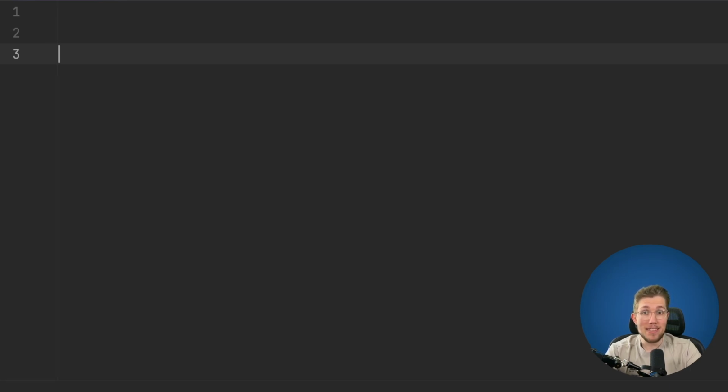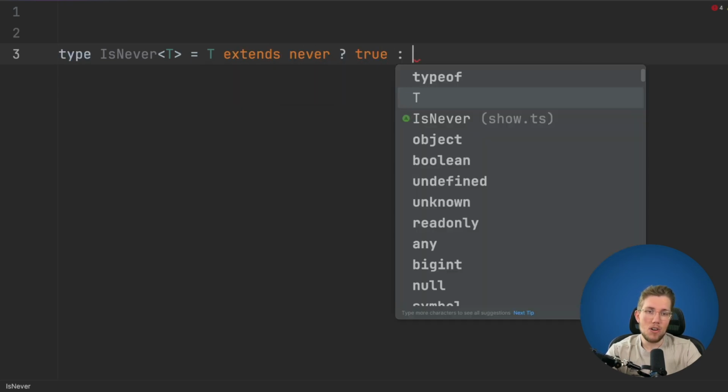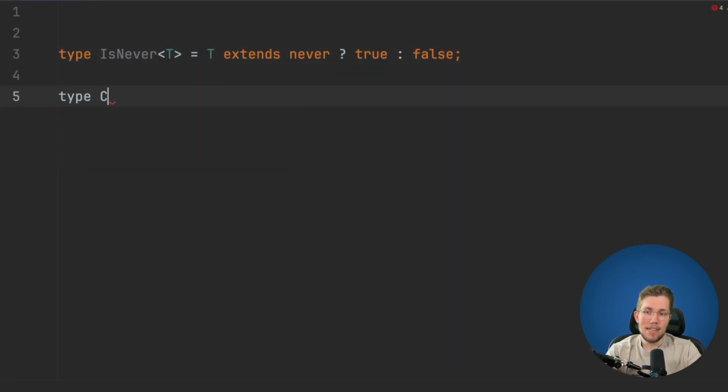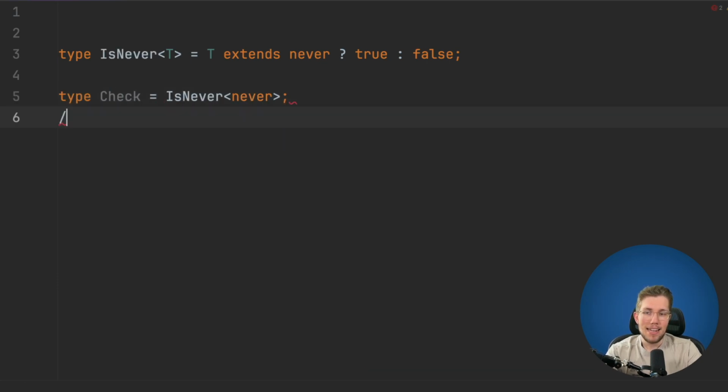Now, before we end, let's figure out a final thing from the never type. Let's figure out if a type really is of type never. So we have here this IsNever, and we pass in a T. And how do we do this normally? We say, well, if T extends never, then we return true, otherwise we return false. So now let's check here, and we have our IsNever, we pass in never. Now what do you think happens if I check the type here? Well, something funny will happen, because we will see this returns never and it doesn't return true or false. But how is this possible? It should return one of these two, right?